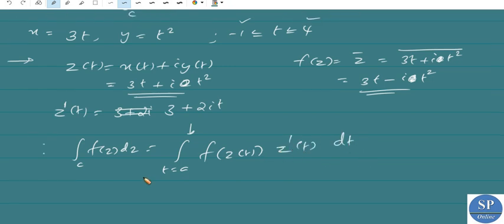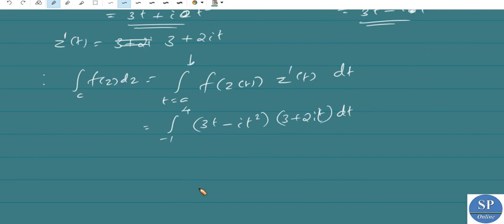This equals the integral from minus 1 to 4 of 3t minus i t square, which is z bar, into z dash t, which is 3 plus 2it, dt. Now it's a real integral, and we can directly integrate.